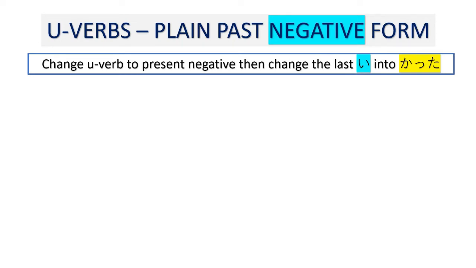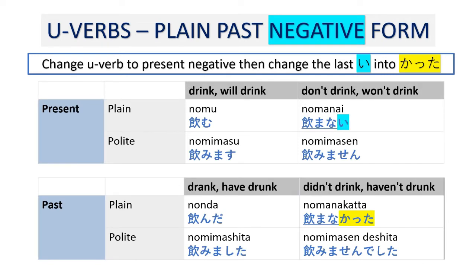Now for the verbs, to change the verb into a plain past negative form, the rule is change verb to present negative and then change the last i into katta. Here is the table. So nomu becomes nomanai. Here we drop the last hiragana i and change it to katta. So nomanai, nomanakatta. Okay?